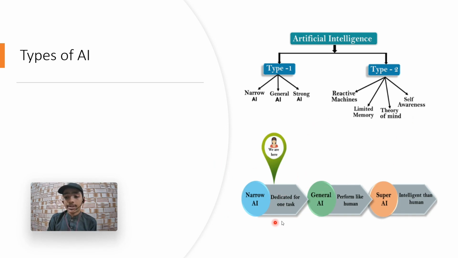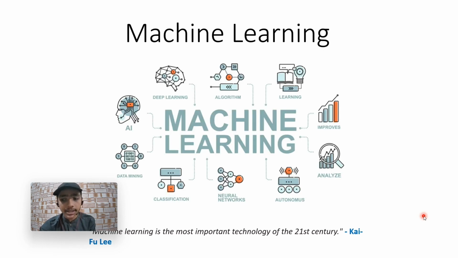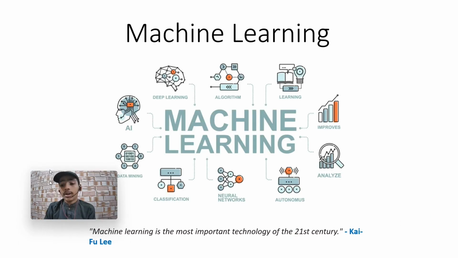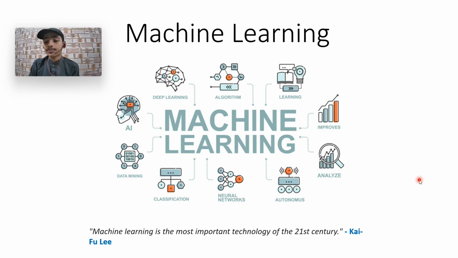Narrow artificial intelligence, as I have told you, is dedicated to one task, that is more specific. General intelligence performs like a human. Super intelligence is more intelligent than a human. Machine learning is a subfield of artificial intelligence. It is all about building and training a model, giving data to the model, testing the model, and verifying the model. It's all about modeling. It is a specialized type of AI.